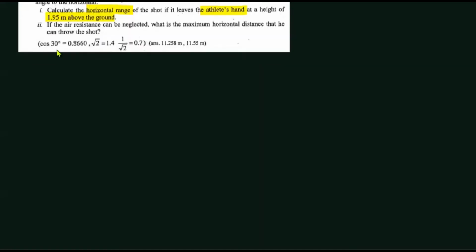It's simply a basic question, but it depends on how you interpret it. It's like this. The shot put is here, at a height 1.95 meters from the ground. It is thrown with an initial velocity U equal to 10 meters per second, at an angle of 30 degrees.